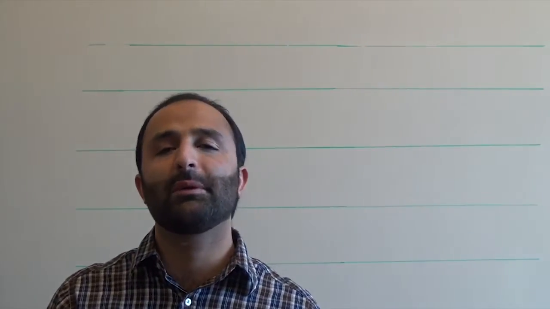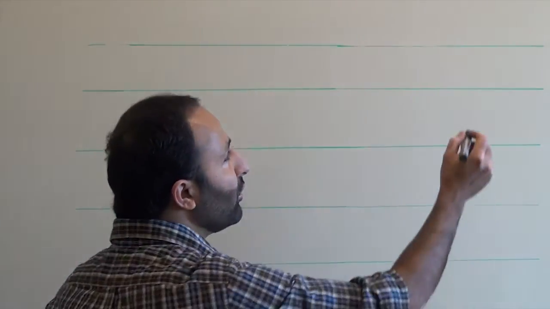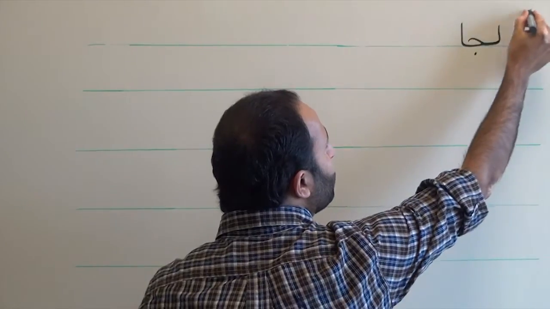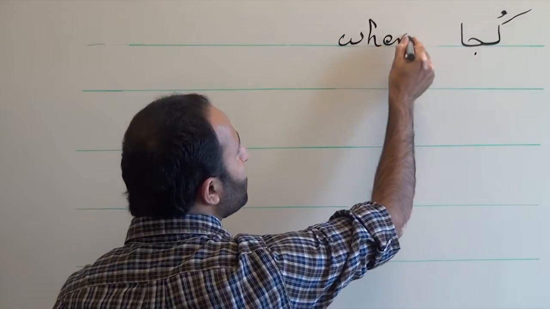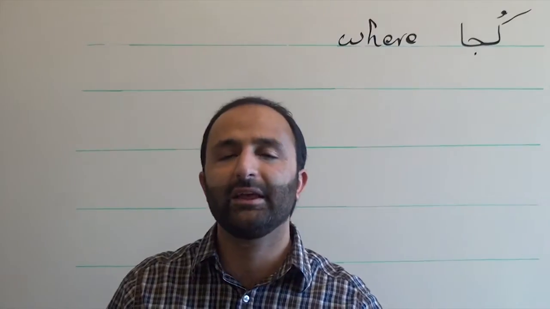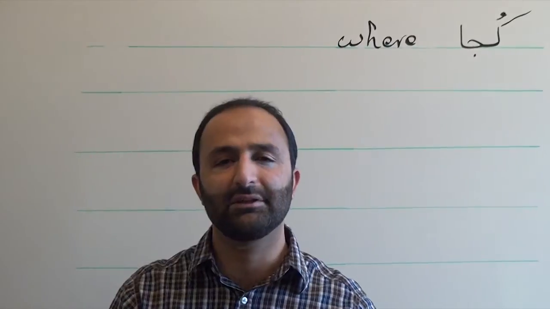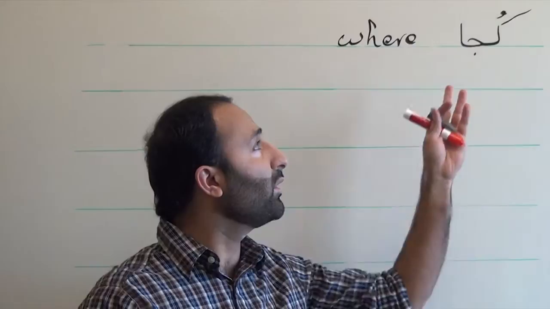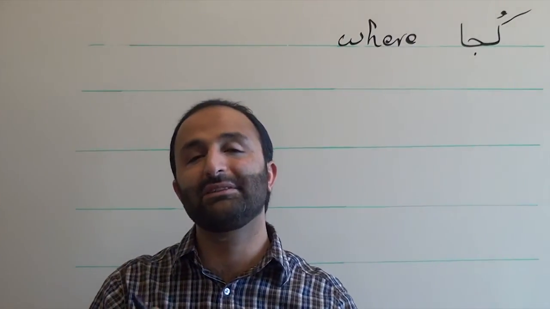Now we are going to talk about another question, WH question word, which is the word کجا. Means where. کجا is used to specify the place or to find the adverb of the place in the sentence. So how are we going to form a question with کجا? The location of کجا is exactly the place of missing information.